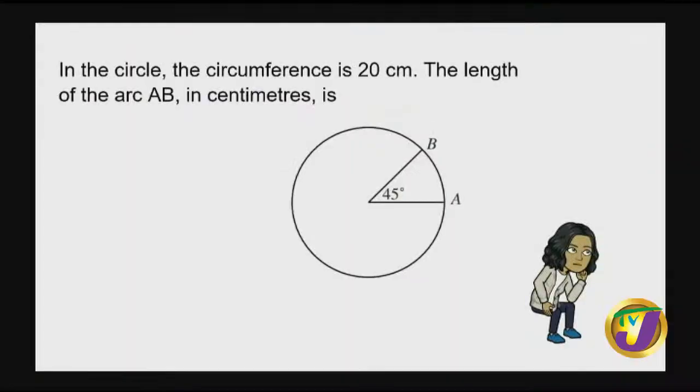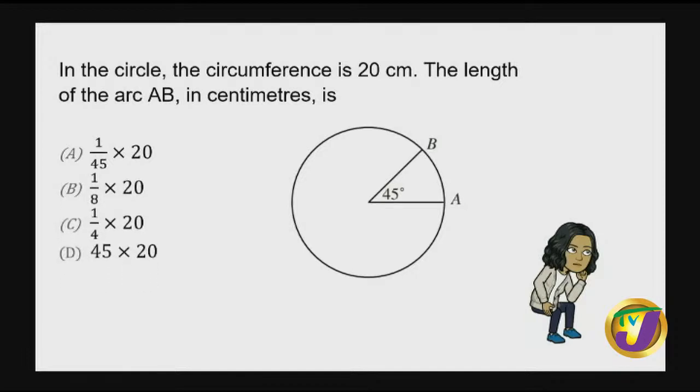All right, so here we have another question. In the circle, the circumference is 20 centimeters. The length of the arc AB in centimeters is, and we're asked to find this. So again, we need to know some information. What is the information that we need to know? The word circumference is really just a unique name for the perimeter of the circle. So we're talking about the distance of that boundary for that shape, right? They gave us the circumference, it's 20 centimeters.